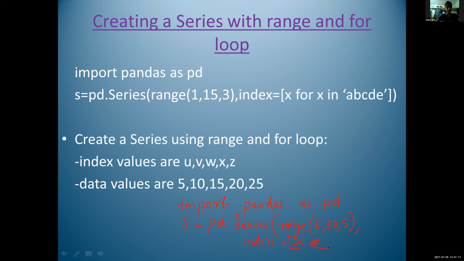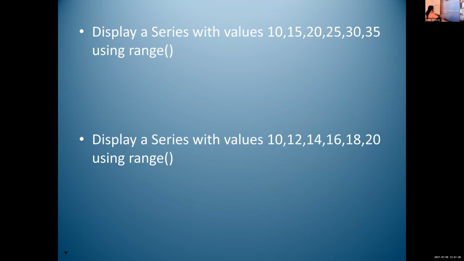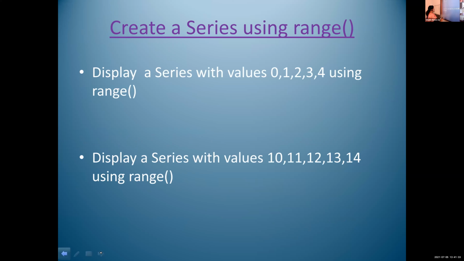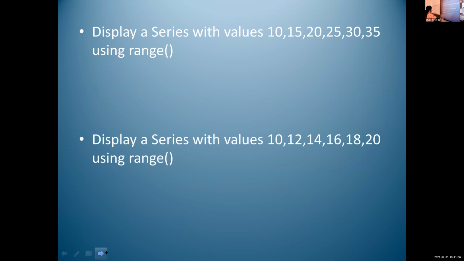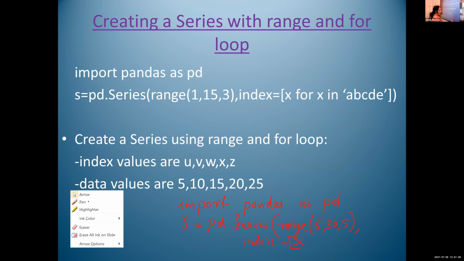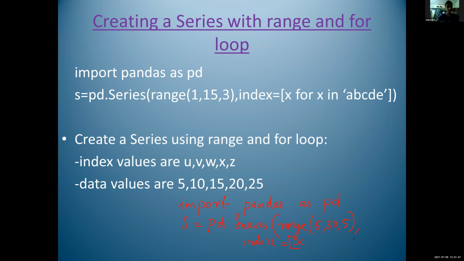U, V, W, X, Z within single quotes, U, V, W, X, Z. Close the square bracket, close the open bracket.